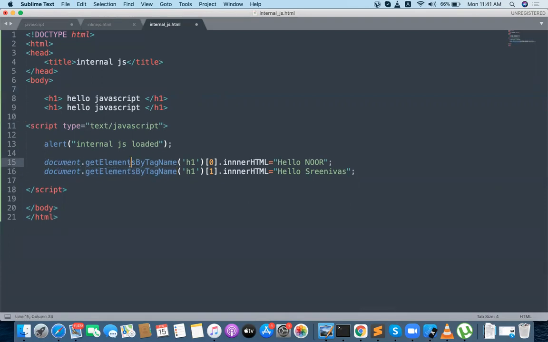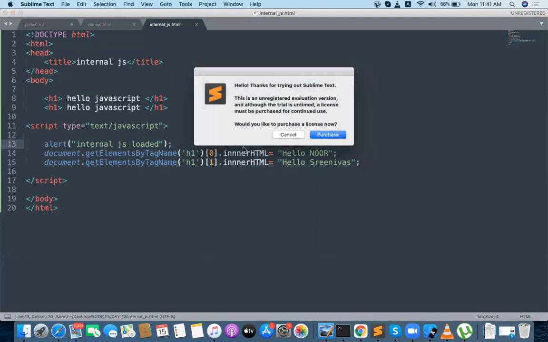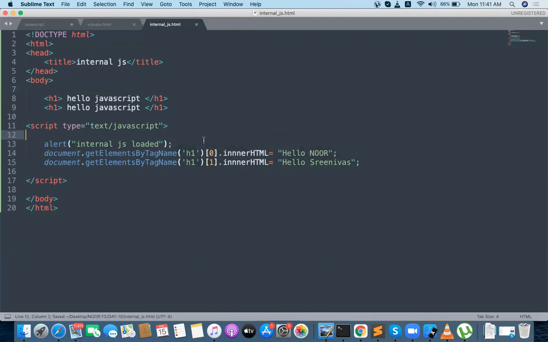Document dot getElementsByTagName, tag name is h1 only, and h1 of 0 innerHTML should change something. Okay, so this is not saving properly.